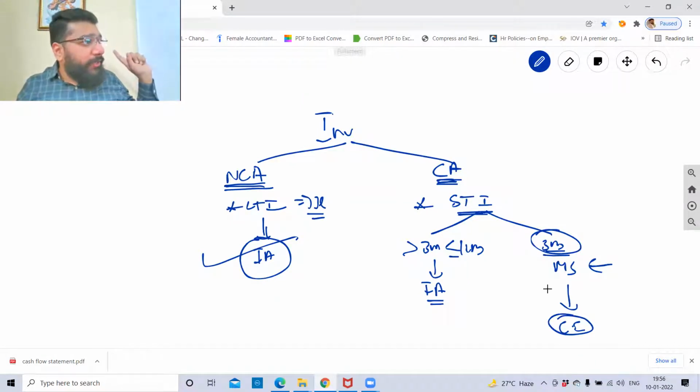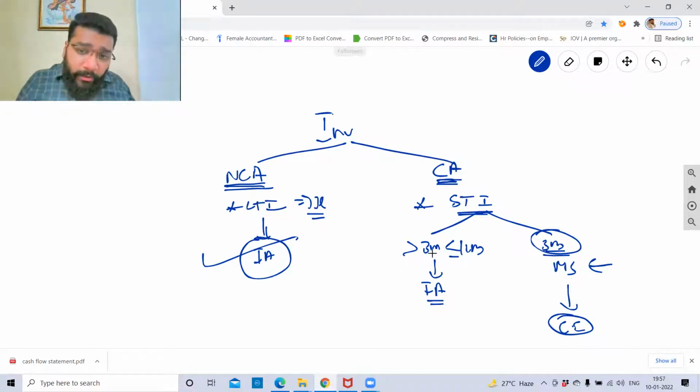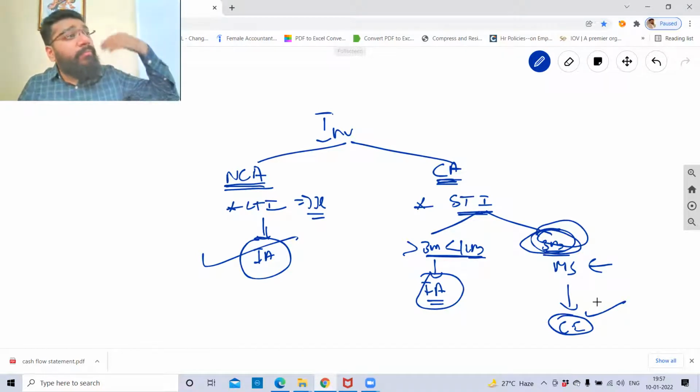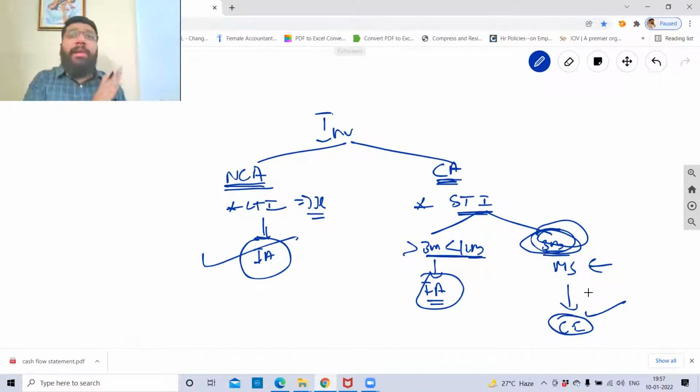You know what is marketable securities? Now, I've invested, let's suppose, in a fixed deposit for a period of 6 months, which means it is short term, but money is going to come not within 3 months, but beyond 3 months. So that is my investment activity. If money is going to come to you within 3 months, cash equivalent. If the money is going to come to you beyond 3 months and within 12 months, it is an investment activity. Now clear?